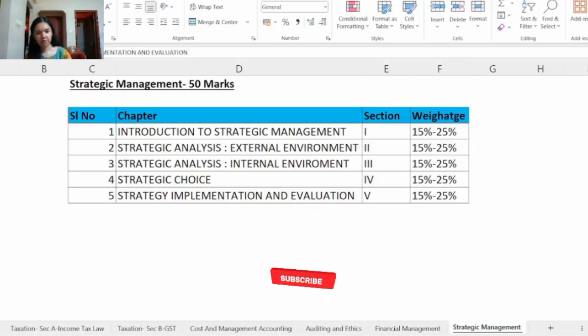Always end your answers with a proper conclusion that directly addresses the requirement of the question. Also, you can write the answers in your own words, but ensure they remain clear, concise, and well presented. Well framed answers with proper flow are easier to read and fetch more marks. So, the key mistake here is writing long, flowery answers without keywords or structure. So, a key exam tip here is keep it simple, to the point, and examiner friendly.